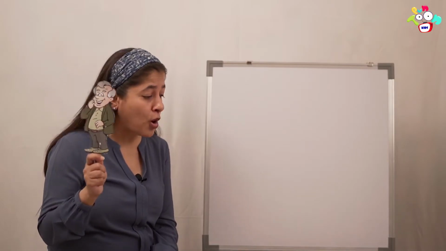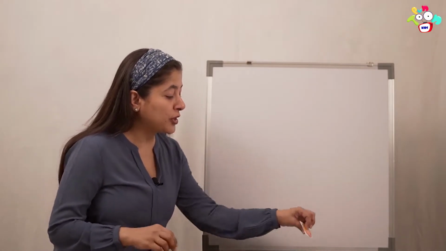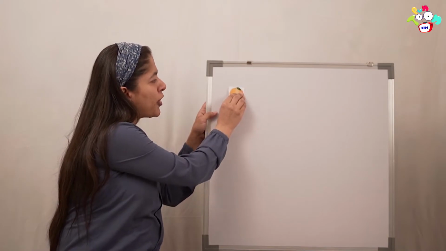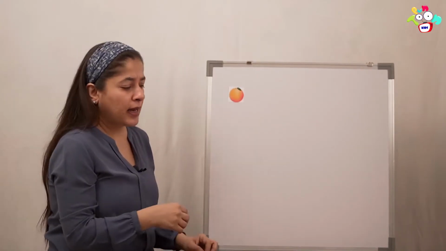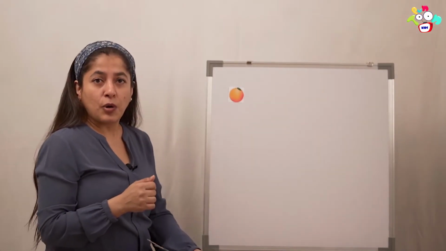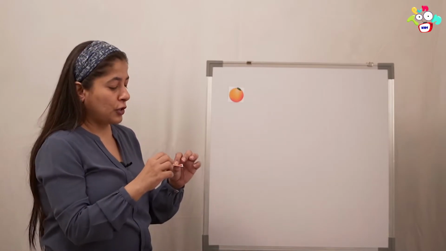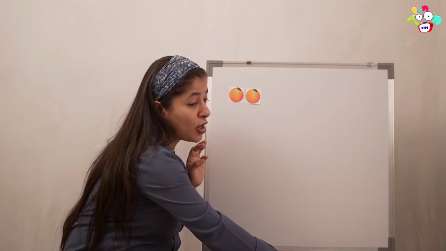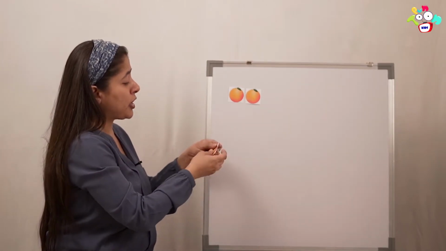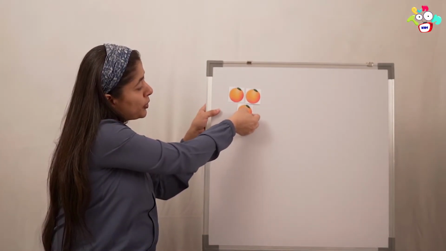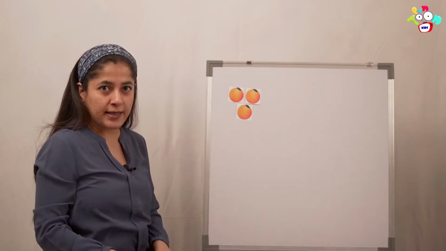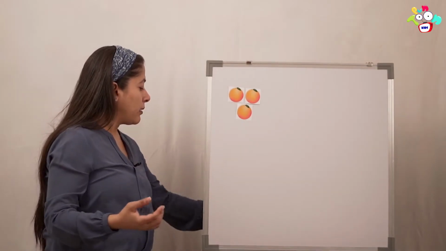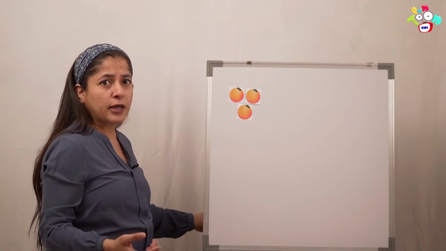Her grandpa bought 3 oranges. He said oranges are good for health and they take away the cold and the cough. So, he got 3 oranges for Naisha. How many oranges did grandpa get? 3 oranges. See? So, I'm going to put up 3 oranges. Yes? And dad didn't know about it.